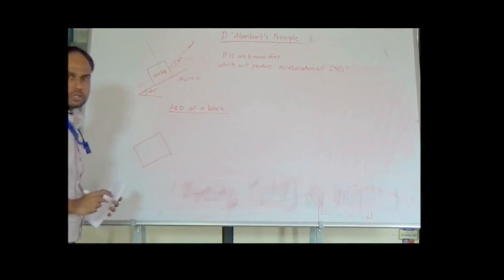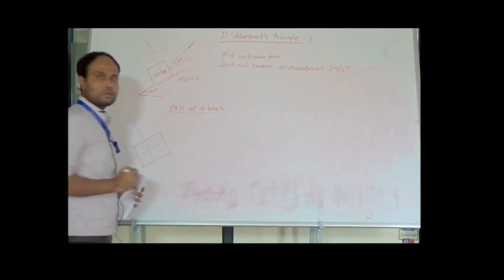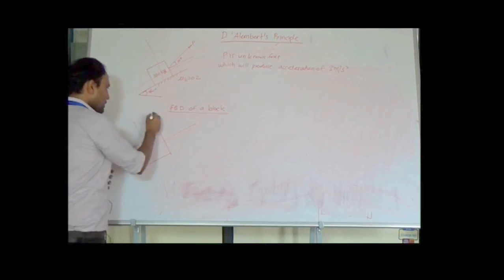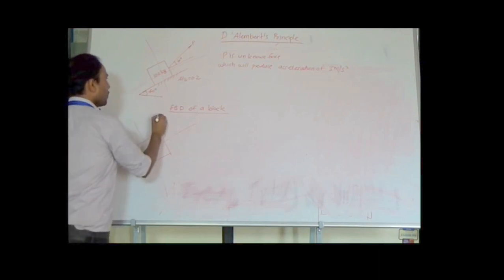This is the box kept on an inclined plane. This is the y axis, this is the x axis of the block. Now the force will pass through the centroid and it is acting in a vertically downward direction. So this is a vertical force passing through the center of gravity. The value is equal to 100 into 9.81 Newton.